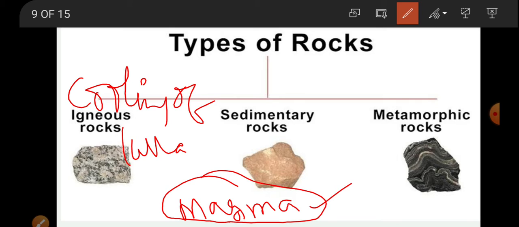Due to that pressure, the magma pushes out from underground to the surface, and that we call an eruption.